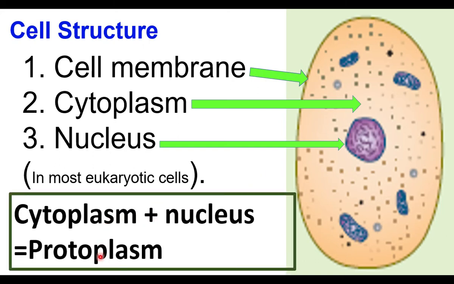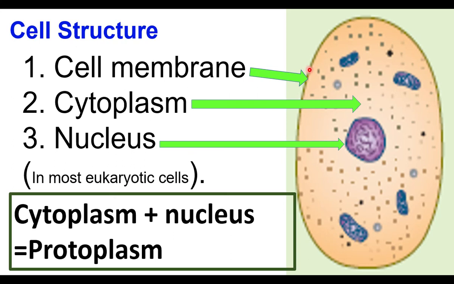What is protoplasm? Cytoplasm and nucleus together form protoplasm. All the matter inside the cell membrane is protoplasm. The protoplasm has cytoplasm and nucleus. This is the nucleus. Around the nucleus there is cytoplasm. This cytoplasm and nucleus together form protoplasm. So protoplasm is covered by the cell membrane in animal cells.